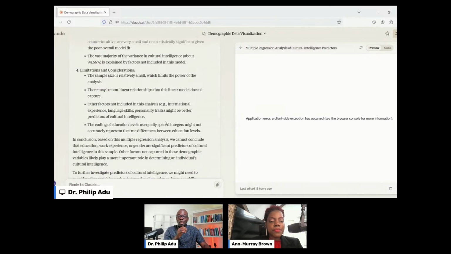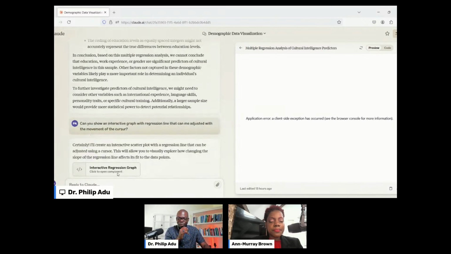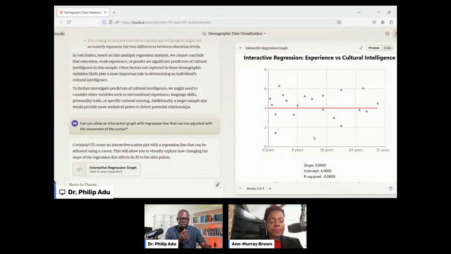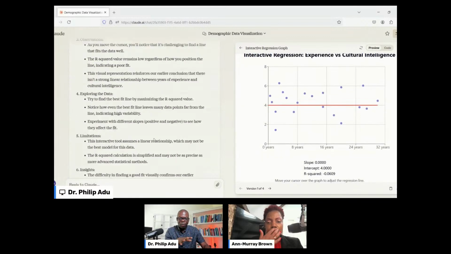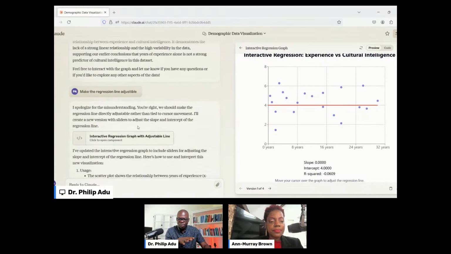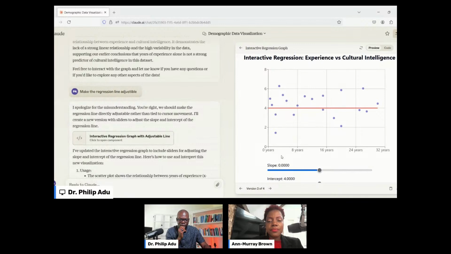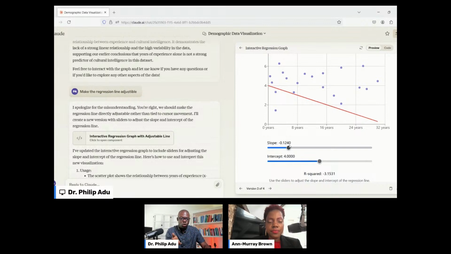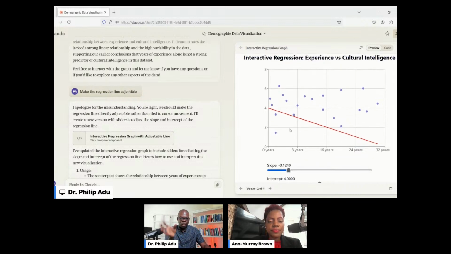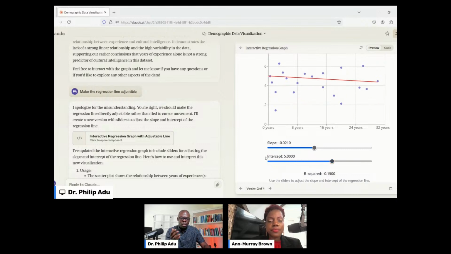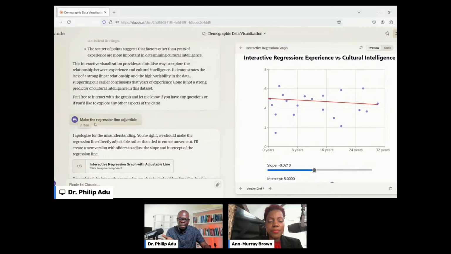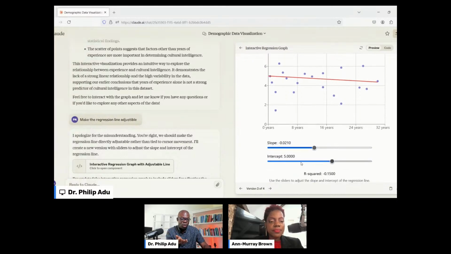And then you can also develop an interactive graph, where you can manipulate. Let me see whether I have this one. So you see here, I can manipulate. I developed a graph. Imagine that you are showing people the data that they gave you and how things might change if you move the regression line, right? This one is just a prompt. I just said make the regression line adjustable. And then the system was able to provide this to me.